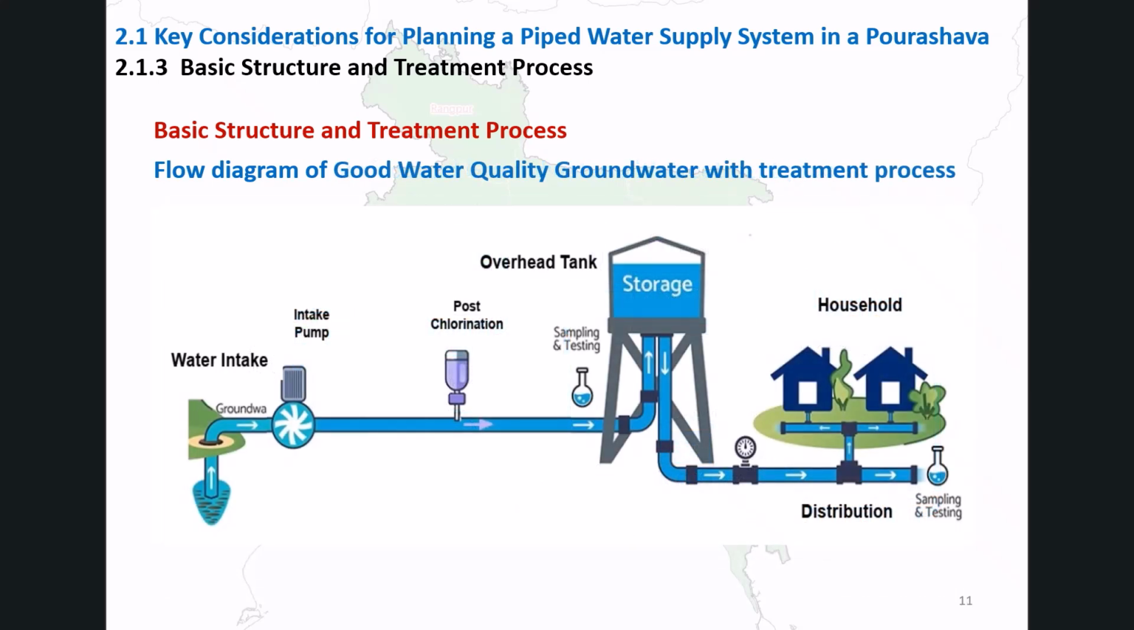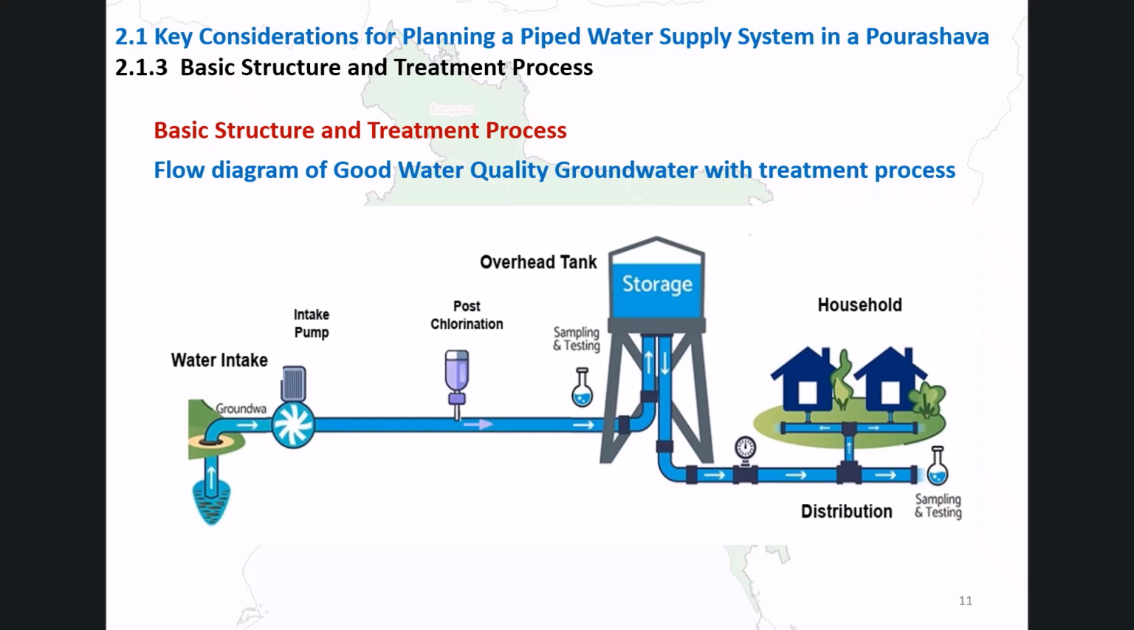When groundwater quality is already acceptable and meets the Bangladesh drinking water standard, full treatment is not necessary. In this case, the simplified flow is intake pump, post-chlorination, storage in an overhead tank, and distribution to households. However, post-chlorination is always required to maintain residual chlorine at the desired level in the distribution system.